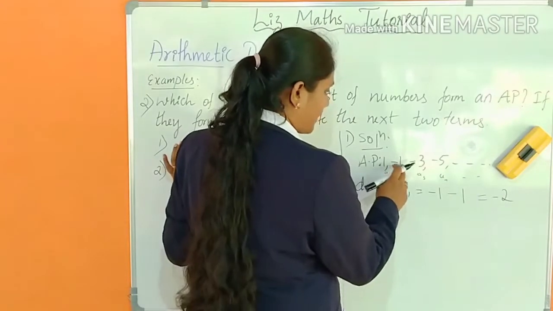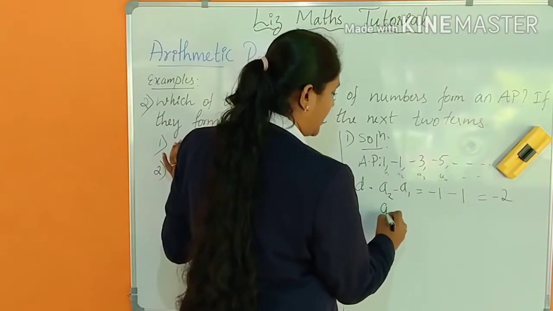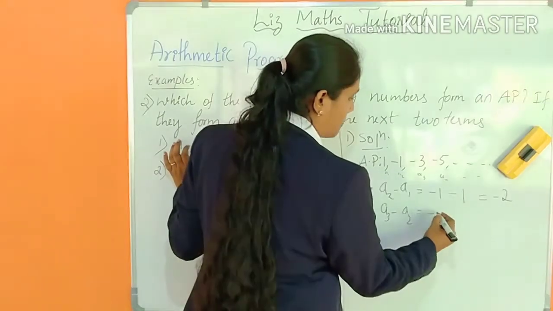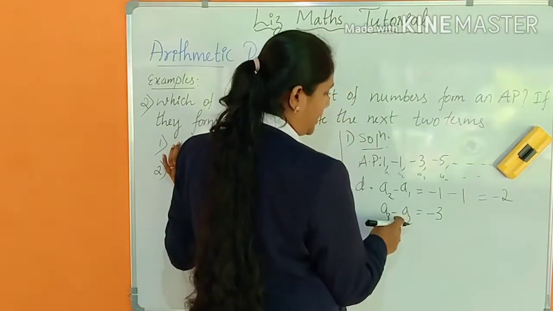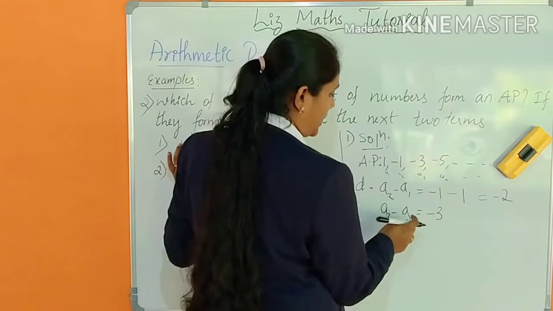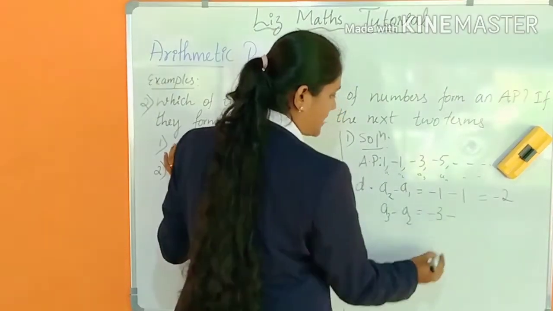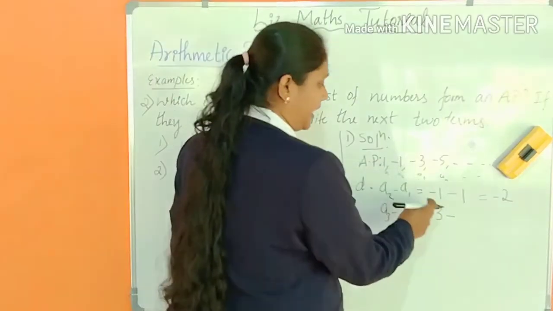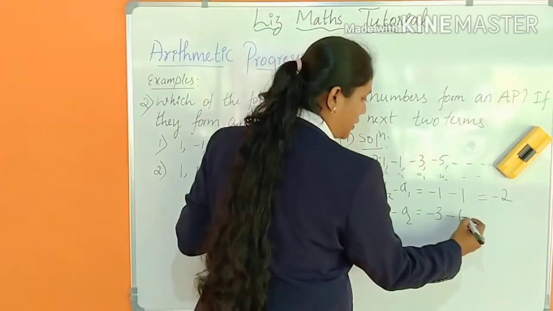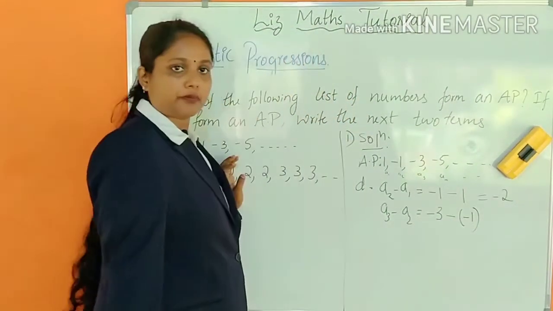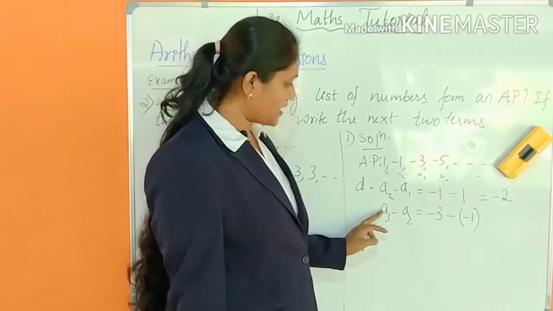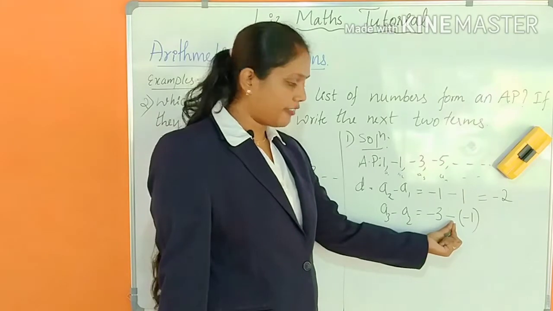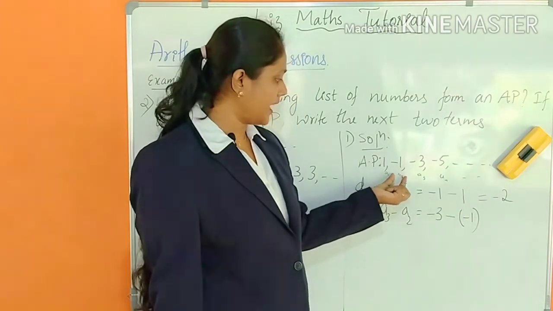Next you have to find A3 minus A2. A3 is -3 and A2 is -1. In the formula also there is a minus. That minus you write first, and the A2, which is -1, you write in the bracket. A3 is -3, given, and this minus in the formula you have to write. And what is A2 given?